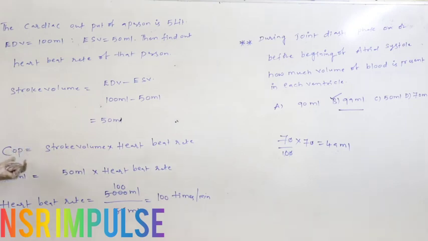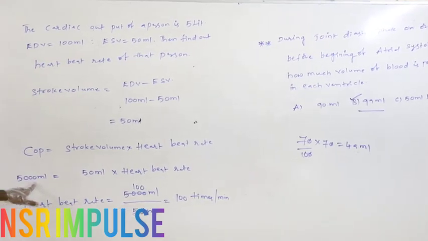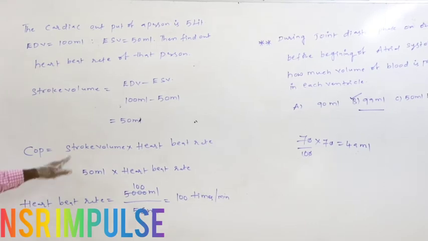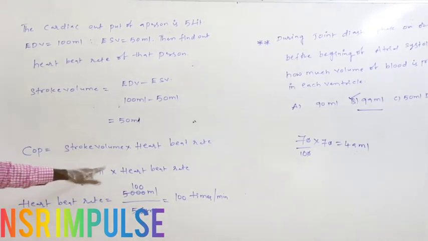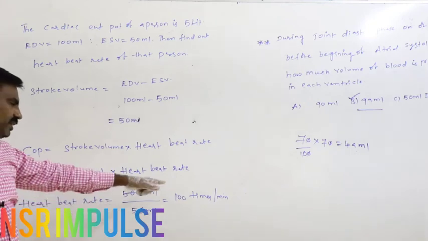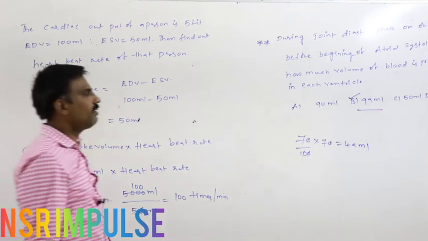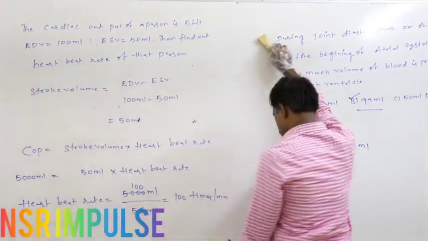So COP equals stroke volume into heartbeat rate, that is 5 liters, nothing but 5000 ml, equal to stroke volume 50 ml into heartbeat rate. So heartbeat rate equals 5000 by 50, that is 100 times per minute. These are the cardiac output related problems.